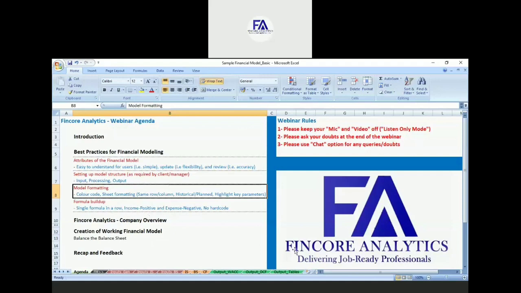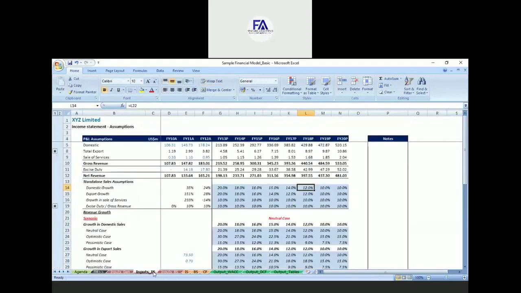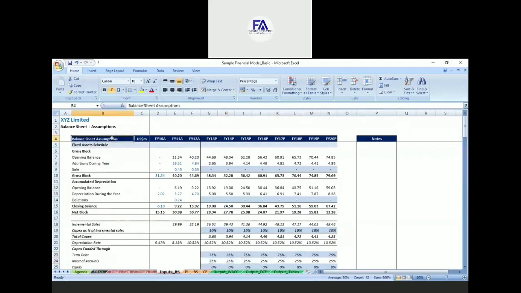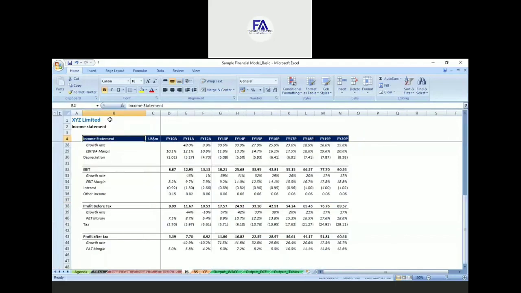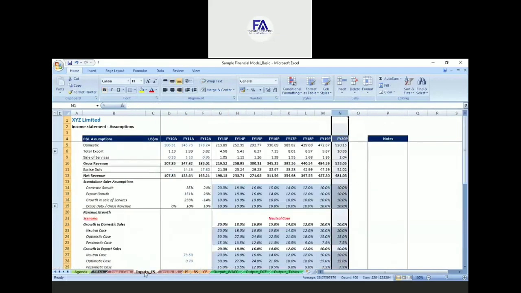If you look at each and every sheet, the IS starts from B4 and ends at N4. So the starting cell is B4 and the ending column is N. If you see all sheets, you will have a similar structure. Starting point like balance sheet input B4, ending column N. Similarly, this processing sheet starts at B4 and ends at column N. So similar sheets are set up in the same structure.